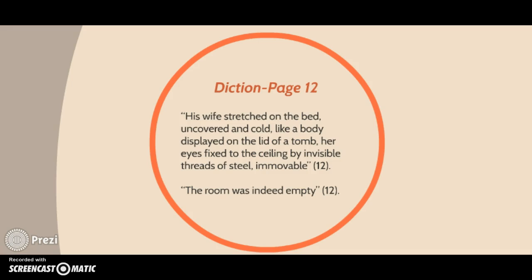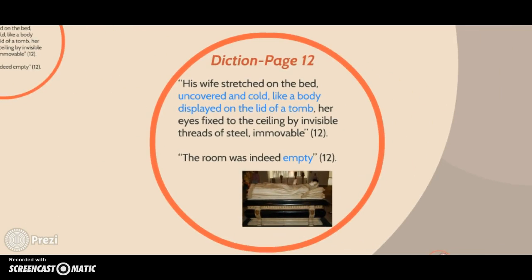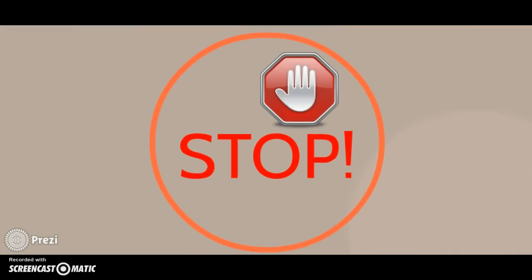Okay, let's highlight the words used to describe Mildred and the bedroom. We have uncovered and cold, like a body displayed on the lid of a tomb. We have the word empty. Stop. Please pause this presentation to complete task number 2. Come back to the presentation and press play to continue.